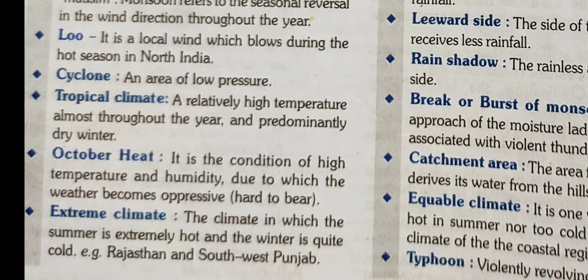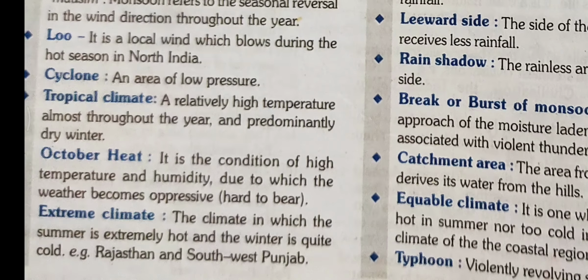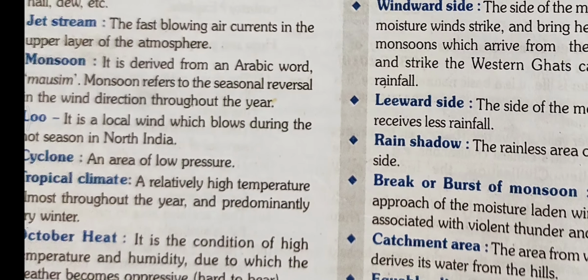In summer, there are temperatures between 45 to 47, 48 degree, and during winter season, temperature goes very down up to 4 degree, 5 degree. So extreme means summer is also extreme, winter is also extreme.